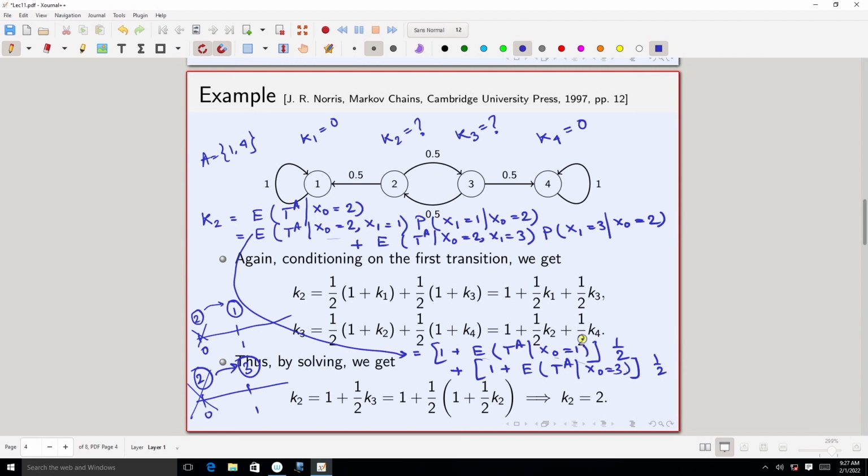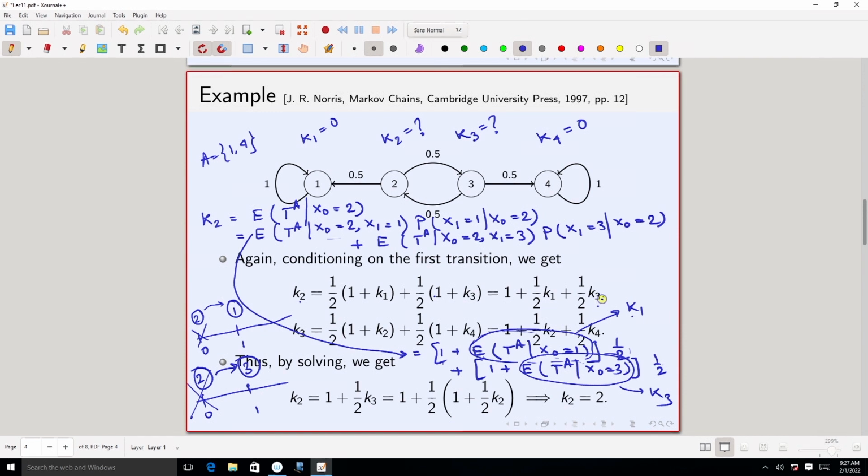Now, notice that this particular thing is nothing but K1 and this particular thing is nothing but K3. So, I can now write K2 equals half times (1 plus K1) plus half times (1 plus K3). So, I have this linear system. If I simplify it, it turns out to be K2 equals 1 plus half times K1 plus half times K3.